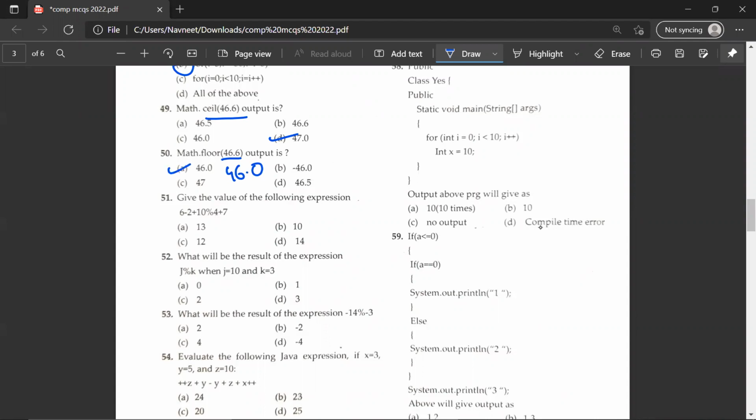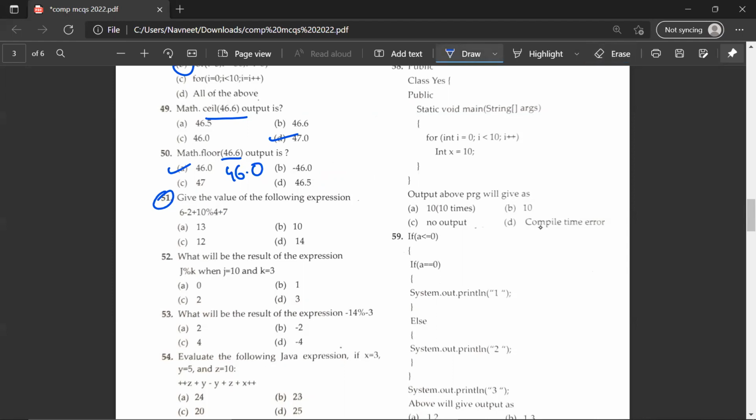Moving on to the next question, 51st question. Give the value of the following expression: 6 minus 2 plus 10 modulus 4 plus 7. So I wanted to add a statement over here. This is not percentage. So you won't write 10 upon 100 into 4. That's a mistake that I made early on when I solved this question for the first time.